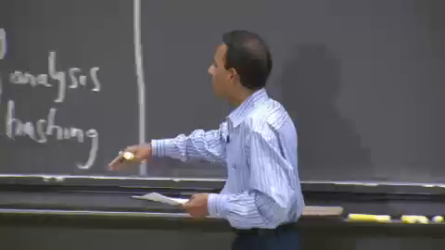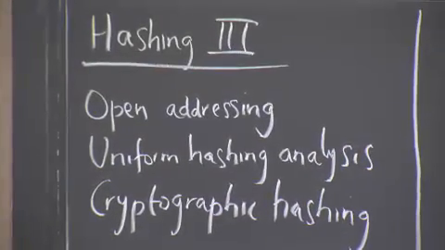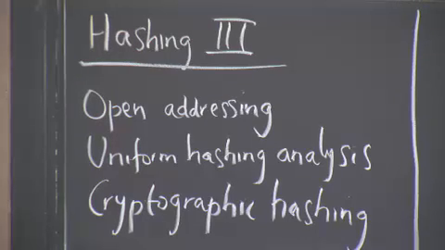And finally, we'll talk about cryptographic hashing. This is not really 6.006 material, but it's kind of cool material.